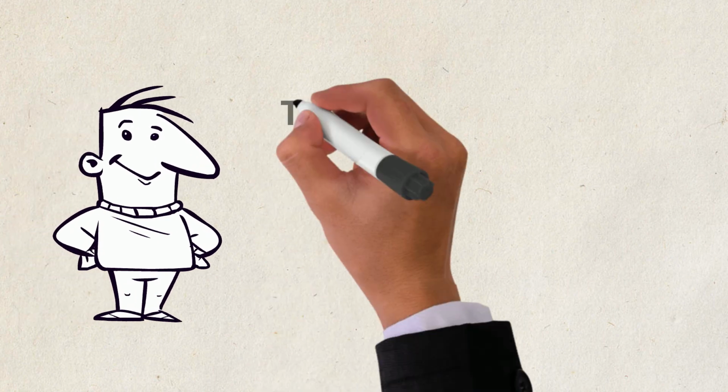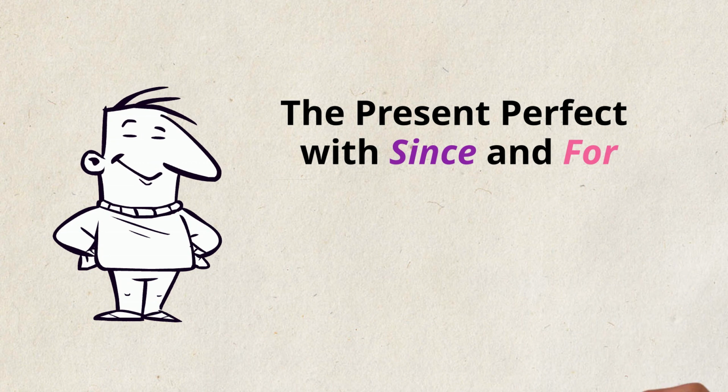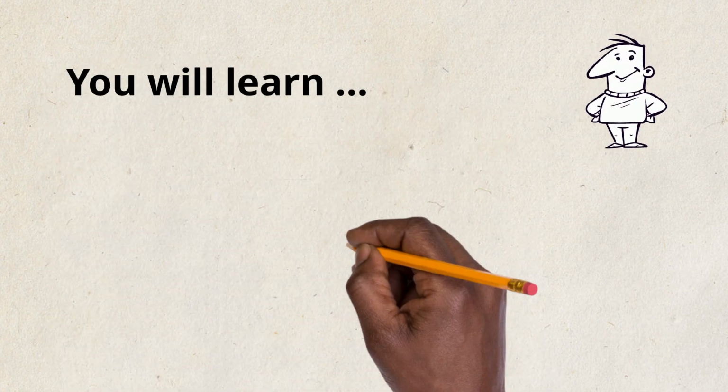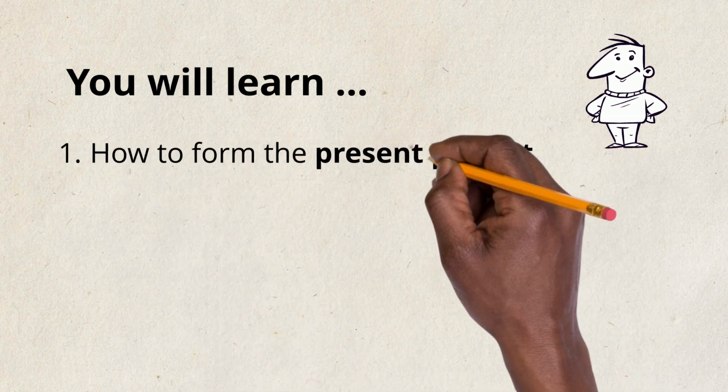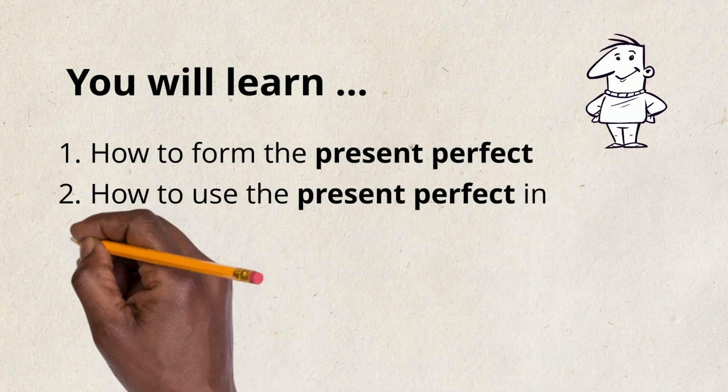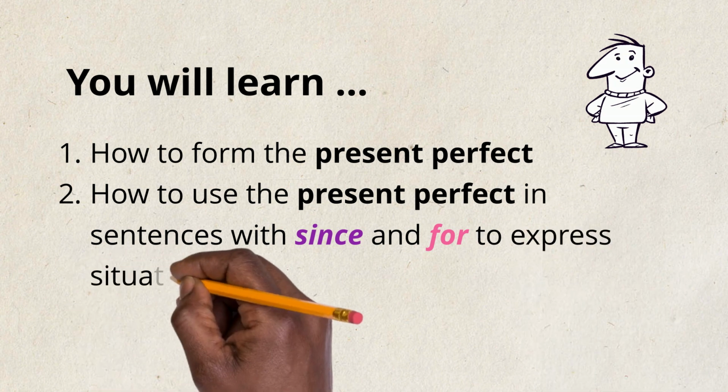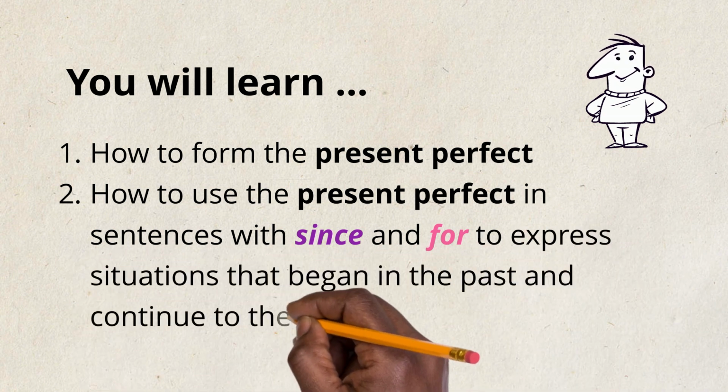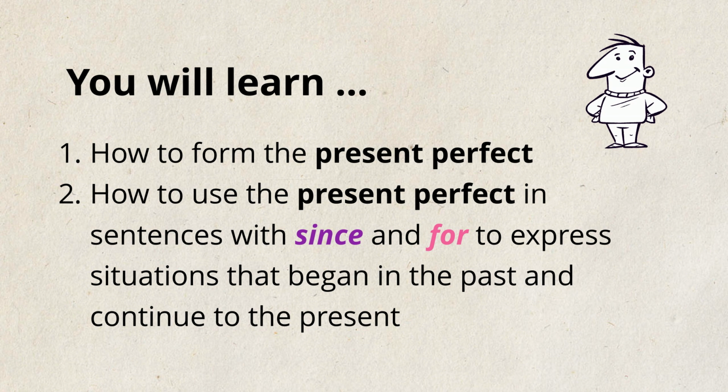Welcome to this video on the present perfect with since and for. In this video, you will learn how to form the present perfect and how to use the present perfect in sentences with since and for to express situations that began in the past and continue to the present.